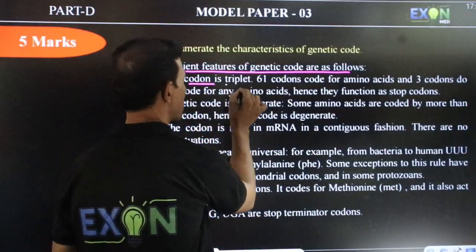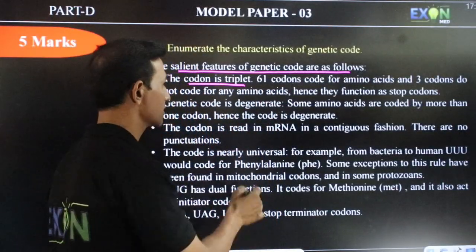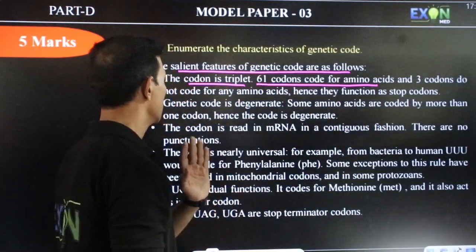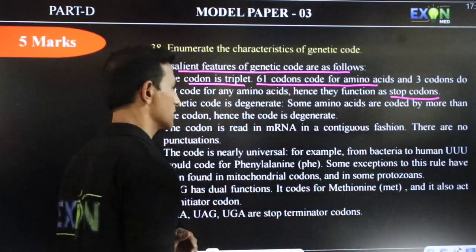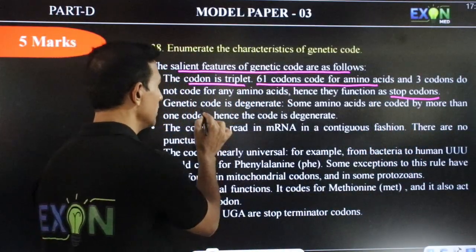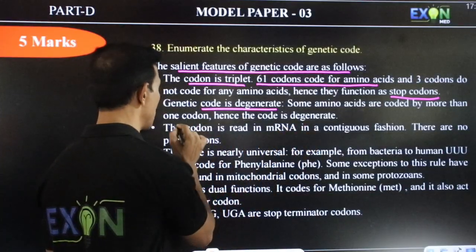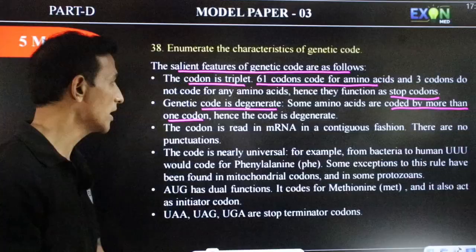So the codon is a triplet. Triplet means each code is made up of 3 nucleotides. 61 codons code for amino acids. 3 are not coding for any amino acids; they are called stop codons. The genetic code is said to be degenerate. It means some amino acids are coded by more than one codon.